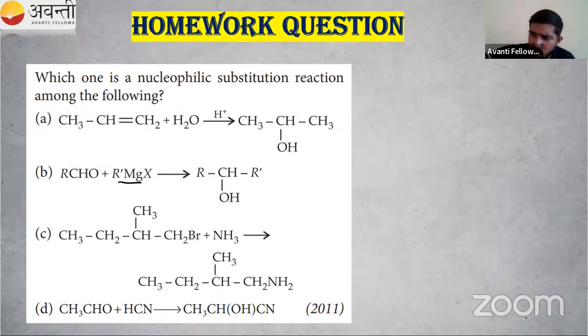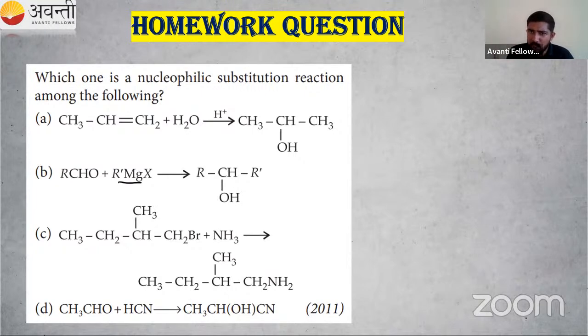Time is almost up. It is 3:45, so we have to end here. Today we studied electrophiles and nucleophiles, very important. Then the different reactions: addition, elimination, nucleophilic substitution, electrophilic substitution, and free radical substitution. Last, we studied the graph of reaction energy, and how many intermediates and transition states are possible.